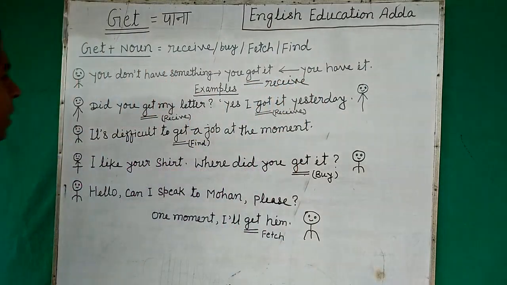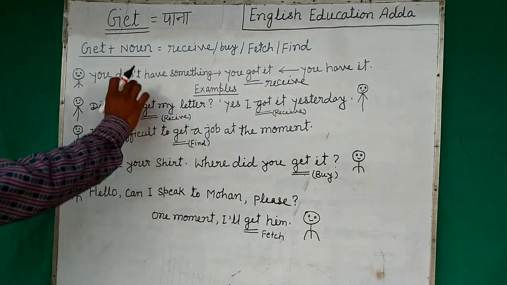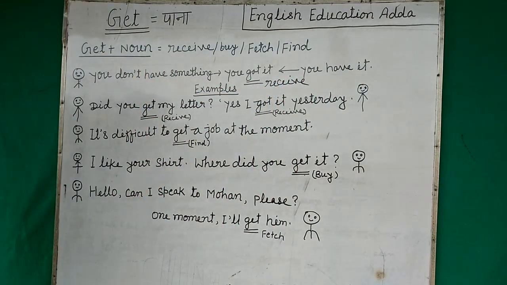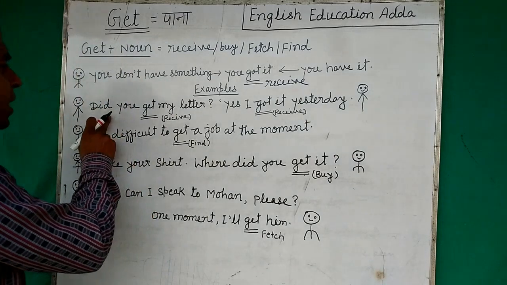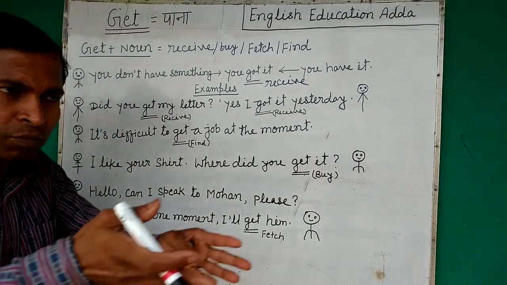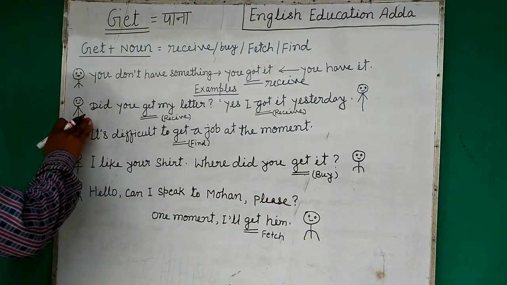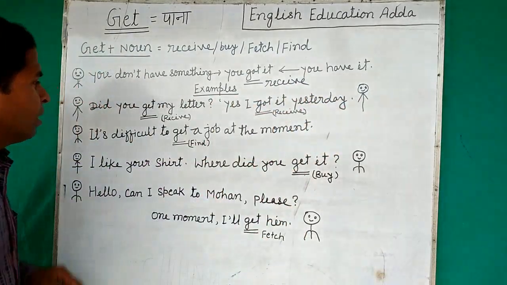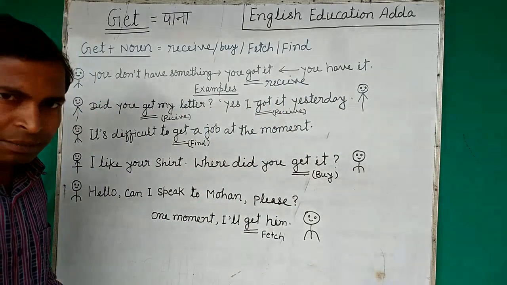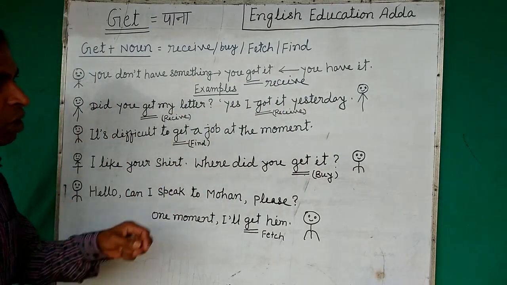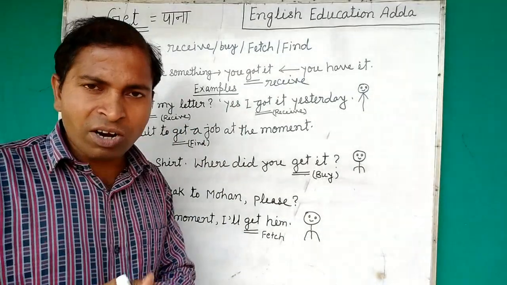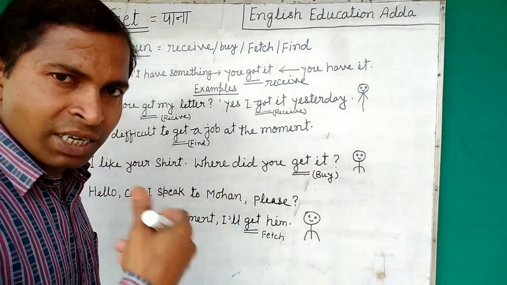Okay. So now see this. There are many conditions, and I have given only the basic thing. But as per the example, we can understand, right? Did you get my letter? I'm saying to Mohan, right? I'm here and my friend is there, but I'm asking, did you get my letter? I have sent you a letter that you got. Now he's saying, yes, I got it yesterday.